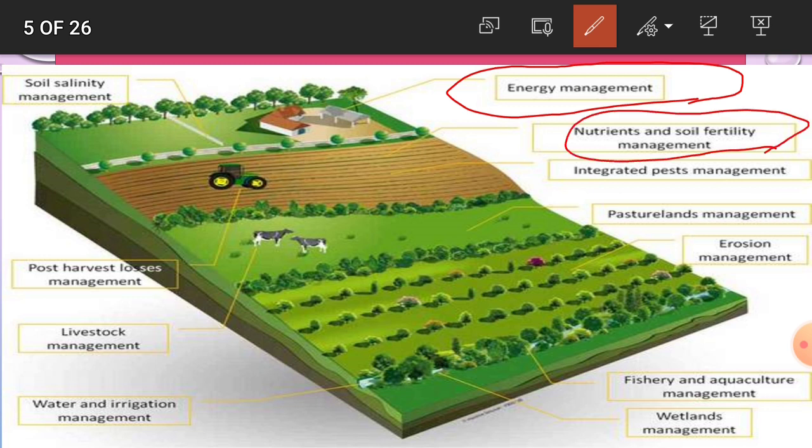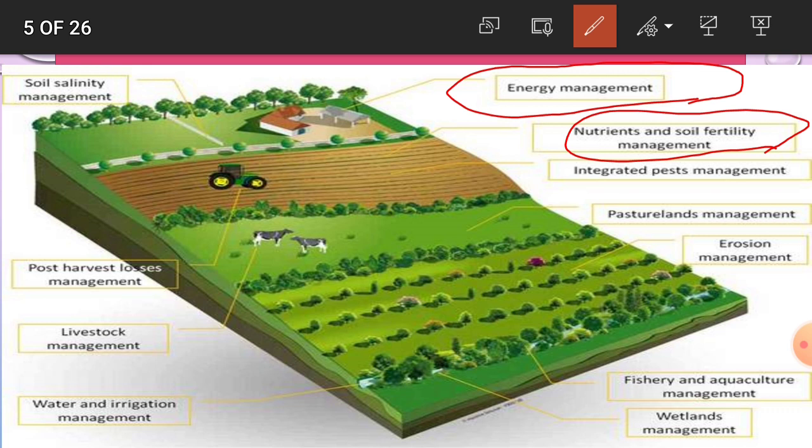Then nutrient and soil fertility management. By crop rotation, or by growing pulse crops in the crop rotation or cropping system, the soil fertility is maintained and also increased.